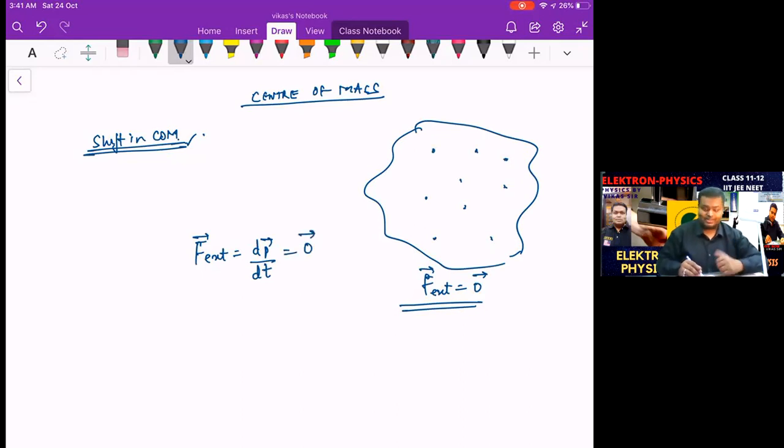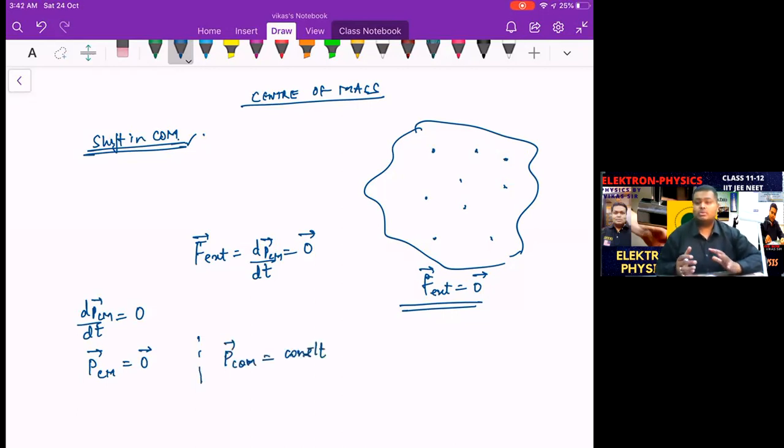So there are two conditions in it. Since dp upon dt is equal to 0, the force would have been applied on the center of mass, and if it is not applied, that means the momentum variation of the center of mass is 0. That gives us two cases: either the center of mass momentum is 0, so there is no variation, and finally also it remains 0. Or second, the momentum of the center of mass was constant, so since there is no variation, finally also it remains constant.